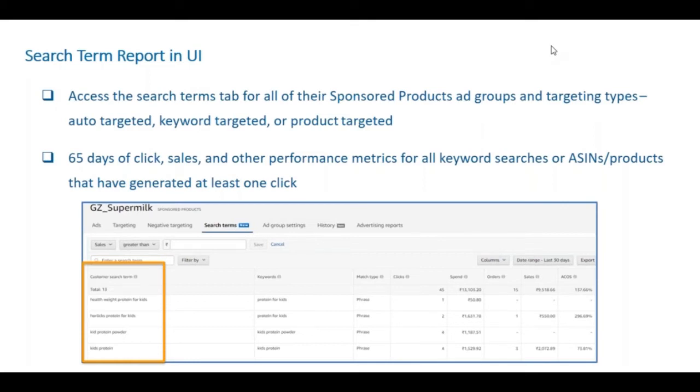Another caveat for this search term report in the UI is that it captures anything that has given you at least one click, and 65 days of history is captured in this.